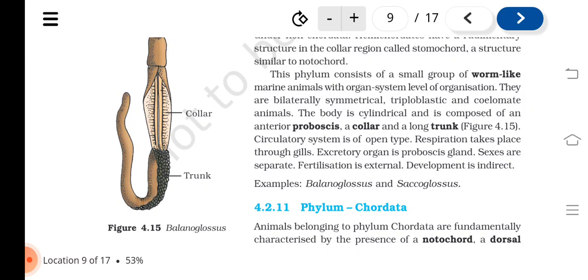The body is cylindrical and is composed of an anterior proboscis, a collar and a long trunk. Figure 4.15. Circulatory system is of open type. Respiration takes place through gills. Excretory organ is proboscis gland. Sexes are separate. Fertilization is external. Development is indirect. Examples: Balanoglossus and Saccoglossus.